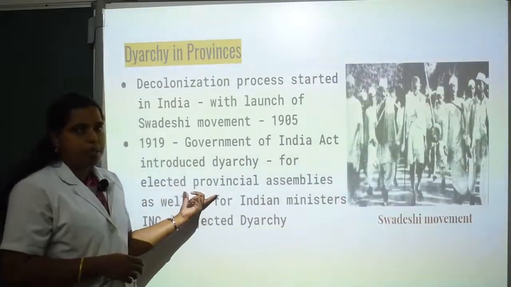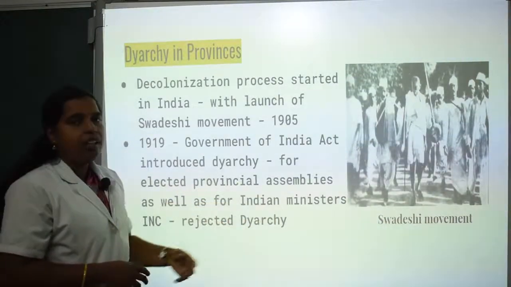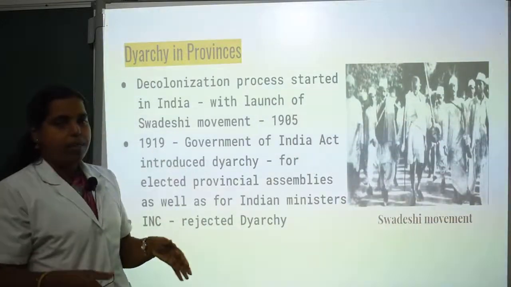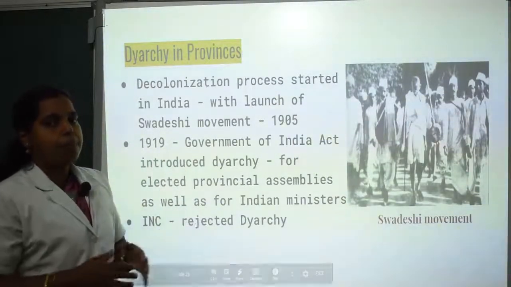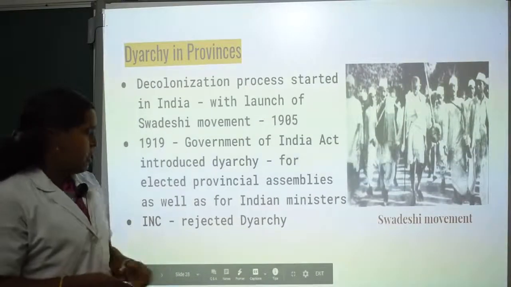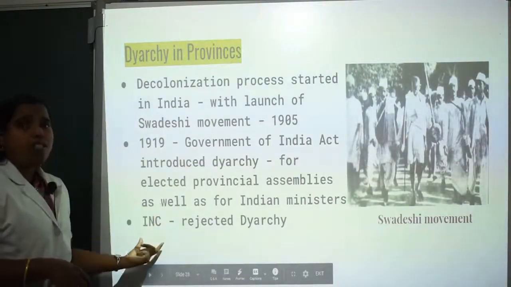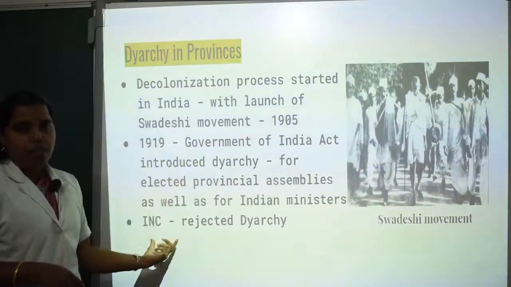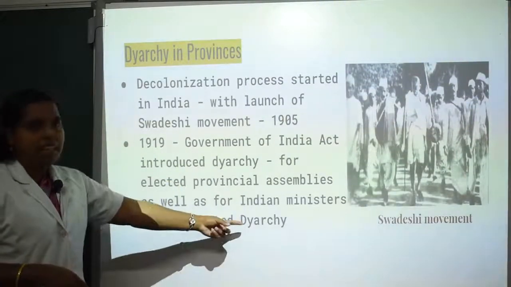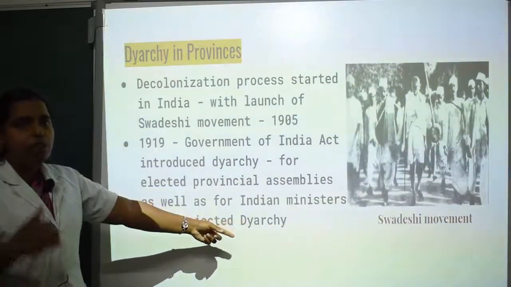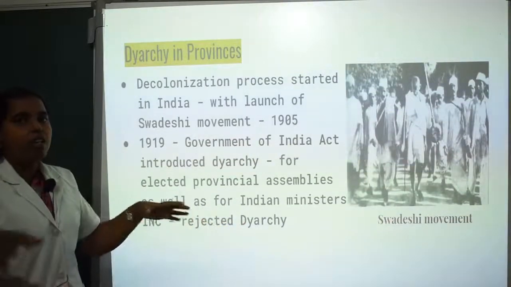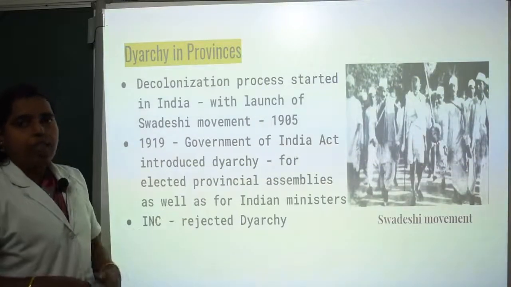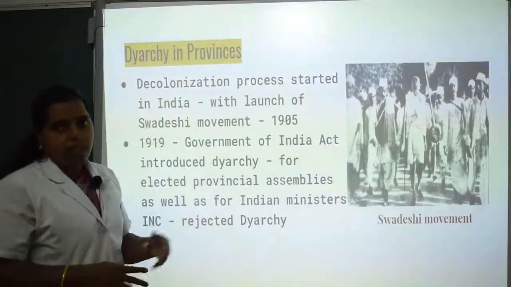So in the constituency, half would be Britishers and half would be Indian ministers, and this was rejected by the Indian National Congress because they did not favor diarchy. They were saying either we should be ruling or you should be ruling. It is not going to be together with you, because we want you to get out of the country, we want decolonization.